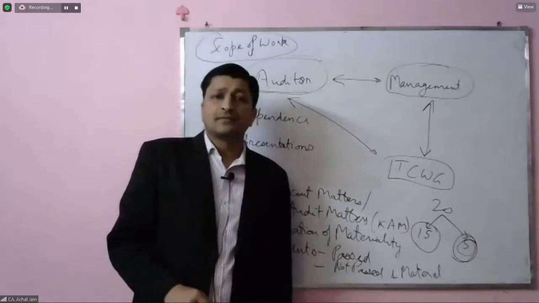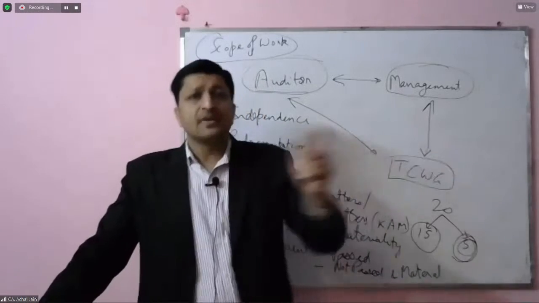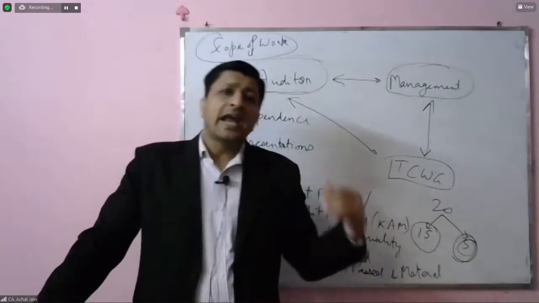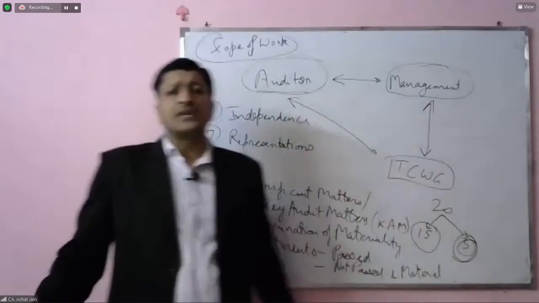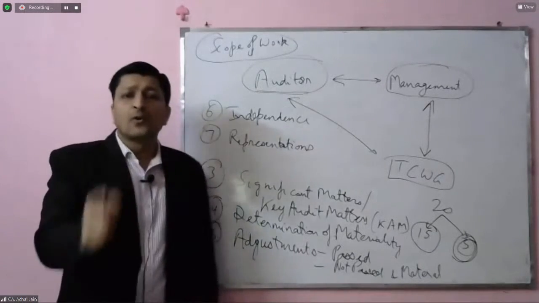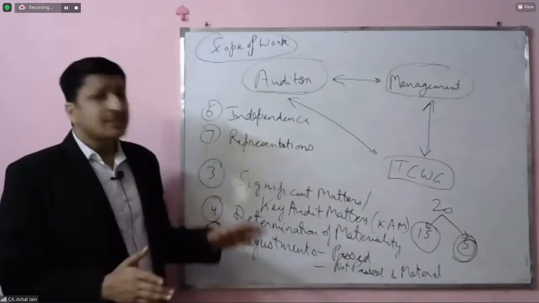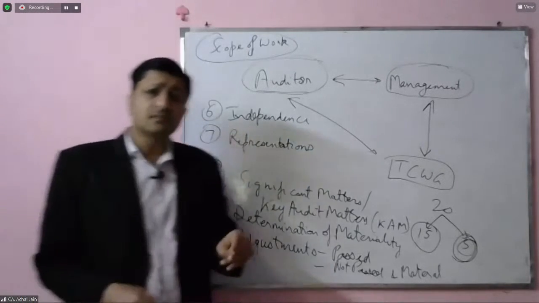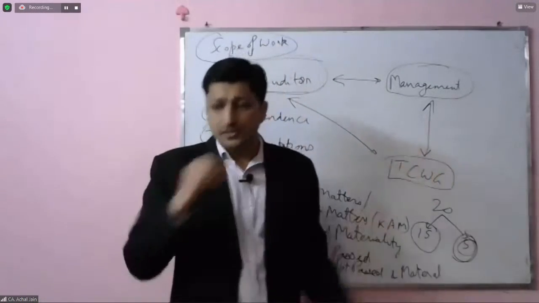Management will write in the letter that inventory has been recognized on X basis, PPE has been recorded on X basis, loans were given in line with the requirements of the Companies Act and have been appropriately recorded in the financial statements. So each and every recognition, measurement, presentation or disclosure criteria of the financial statements would be brought out by the management in the representation letter. And this is something which will be provided at the end, even though the auditor would have performed all of his audit procedures.